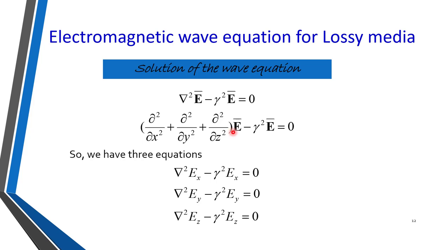Or if I consider the Ex component, means if the wave has an Ex component, then I can write del square Ex minus gamma square Ex is equal to 0. Or if the wave has an Ey component, then I can write del square Ey minus gamma square Ey is equal to 0. And similarly for Z. And so this is the equation for the electric field for lossy media.